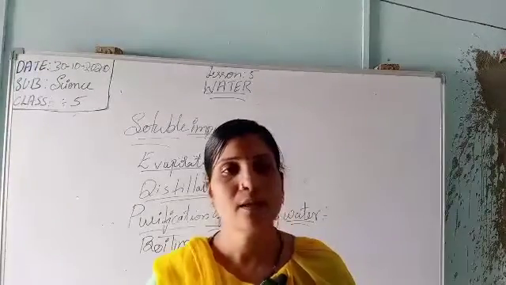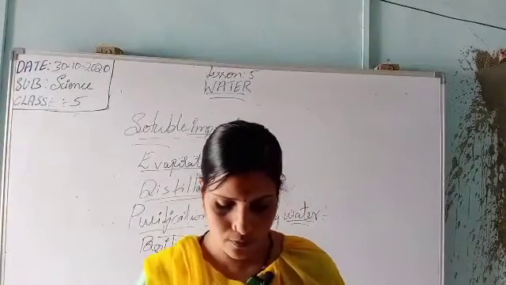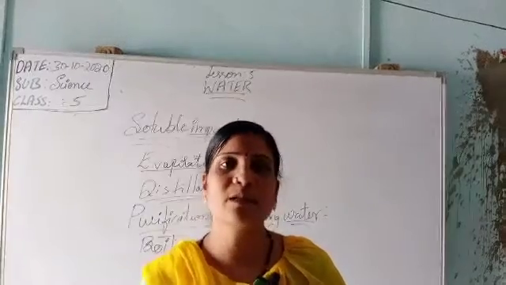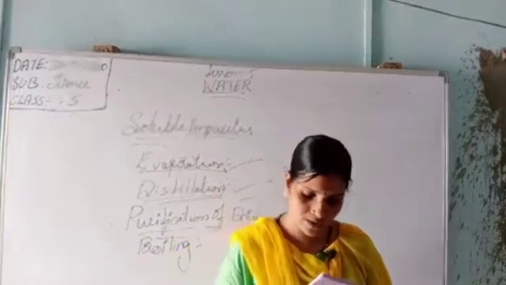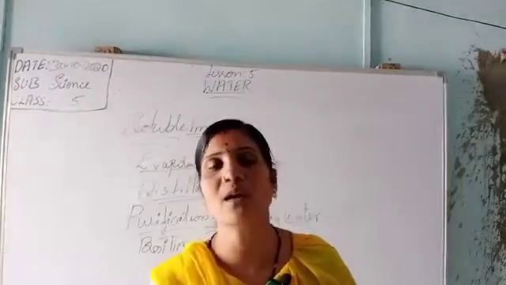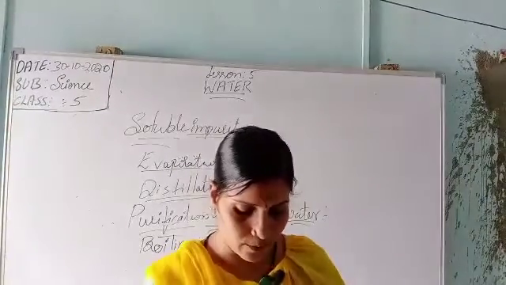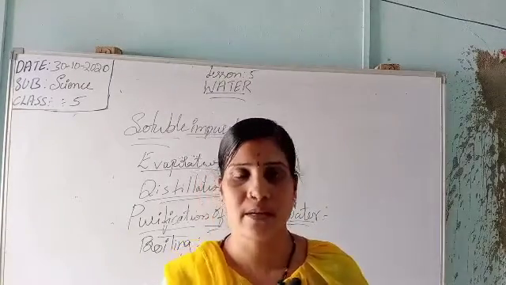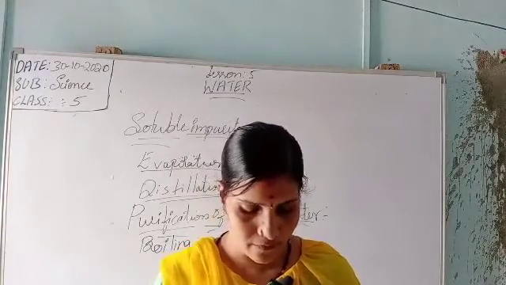Distillation. Next, distillation. The water obtained through the process of distillation is the purest water. The water that has been obtained from distillation is the purest water. The water thus obtained is called distilled water. Distilled water is free from germs.